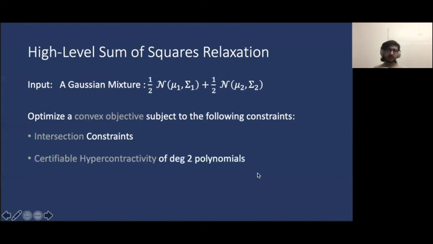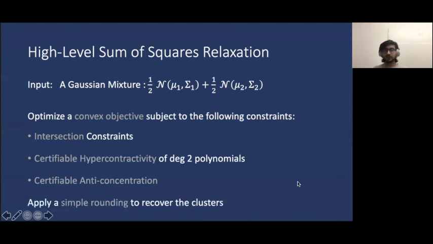We then impose certifiable hypercontractivity of degree 2 polynomials over the set of points indicated by our intersection constraints. And then we also enforce certifiable anti-concentration over this set. Finally, we apply a simple rounding to recover the clusters. So in one slide, this is the high-level overview of our entire algorithm.